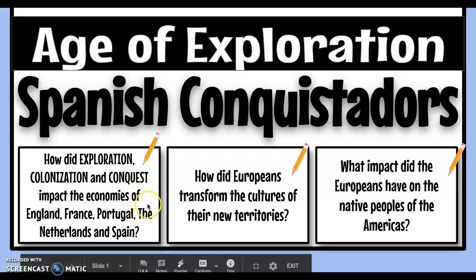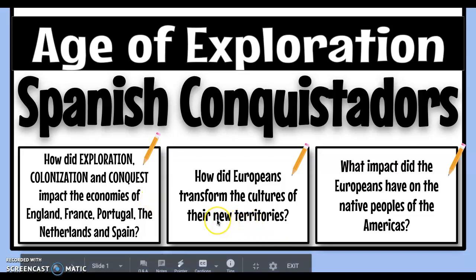the economies or wealth of countries like England, France, Portugal, the Netherlands, and Spain. All of these countries participated in this age of exploration. So how did exploration, colonization, and conquest change those countries' economies?